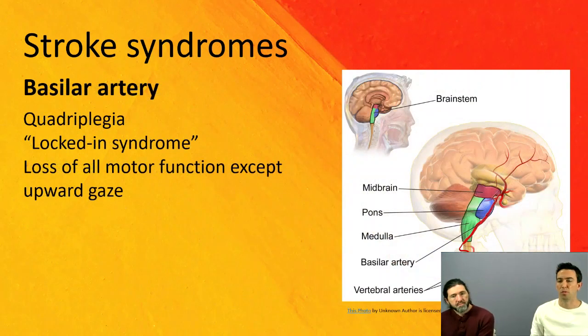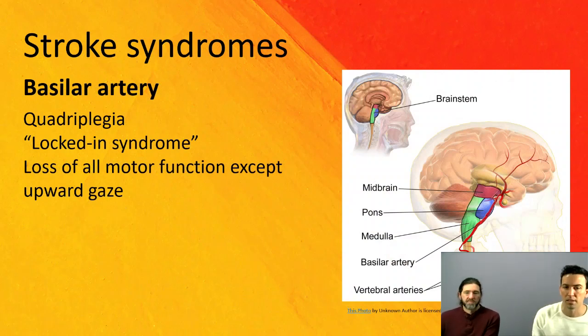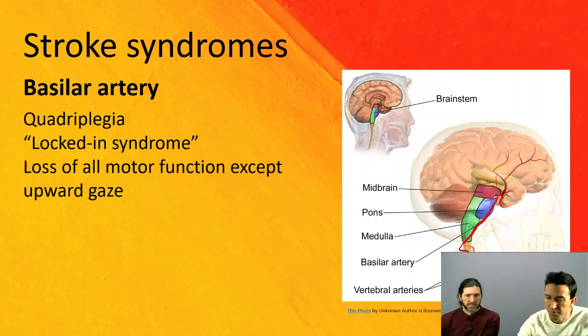Next one, I think we all remember from medical school, it has to be like the worst diagnosis. Basilar artery strokes. This is the quadriplegic, the locked-in syndrome. So again, you're presenting, some questions stem down that pathway. Some sort of loss of all motor function. They have upward gaze on exam. This is a concern for what type of stroke, and the basilar artery is affected here.